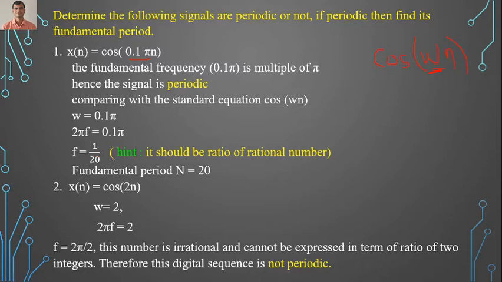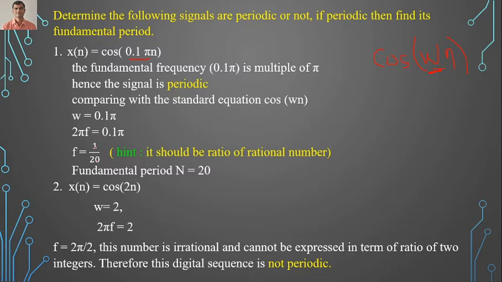Now I have given some hint here. This f is equal to so and so. It should be a ratio of rational numbers. Now we have seen we have to represent f in terms of k by capital N, where k is any integer and N is nothing but the fundamental period.